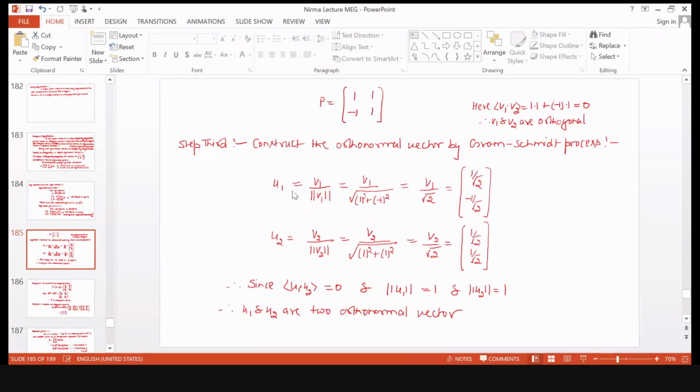Now what is the magnitude of u1 and u2? We will calculate it. The magnitude of u1 is 1 and u2 is also 1. Am I right? Yes, sir. And their inner product, or you can say the dot product of these two vectors, if you calculate u1 dot u2, then it is equal to 0.